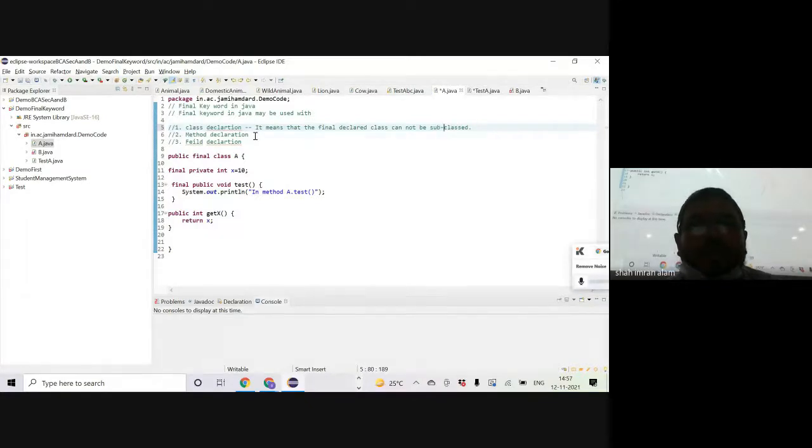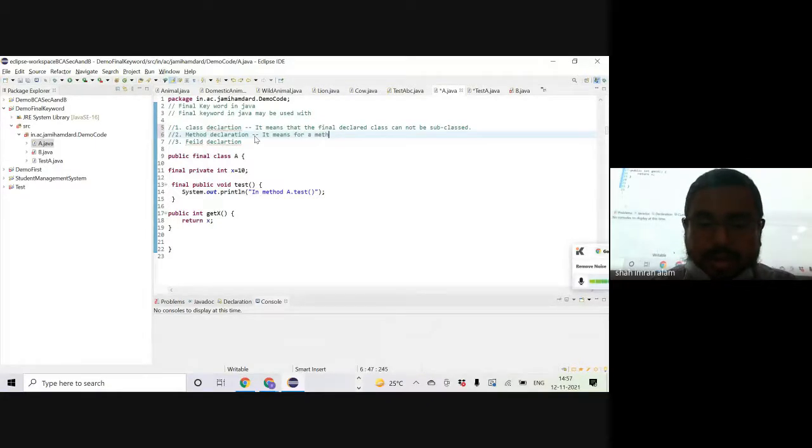Clear? For method declaration, it means for the method declared as final in the parent class, it cannot be overridden in the child class.